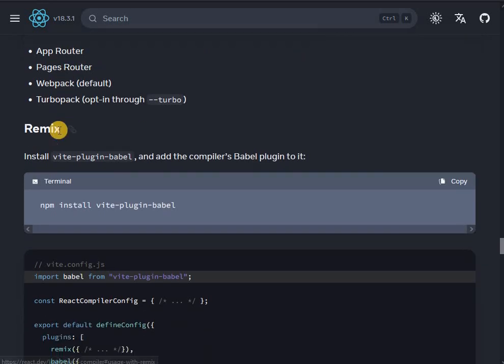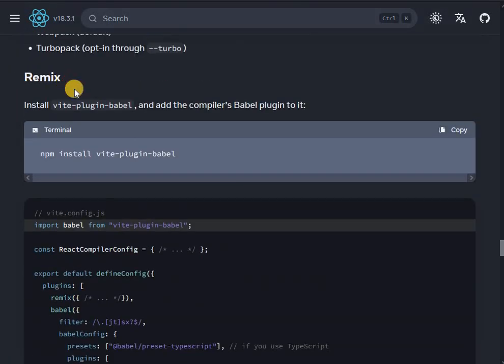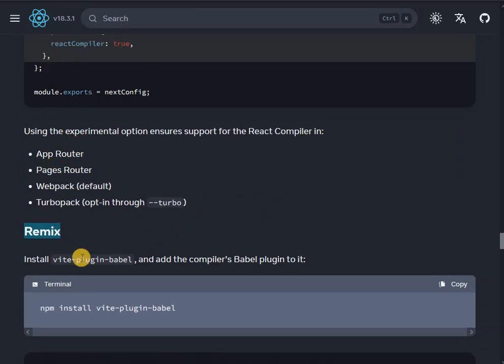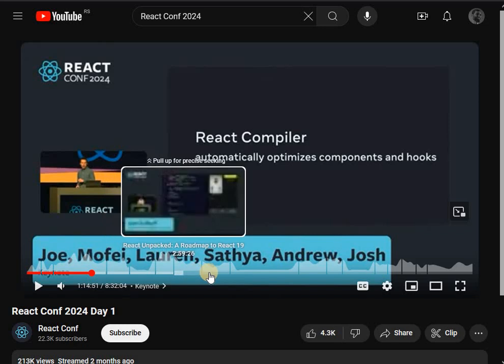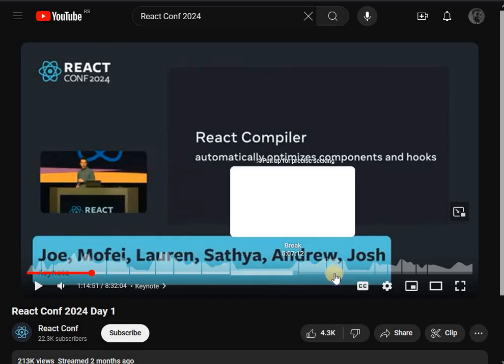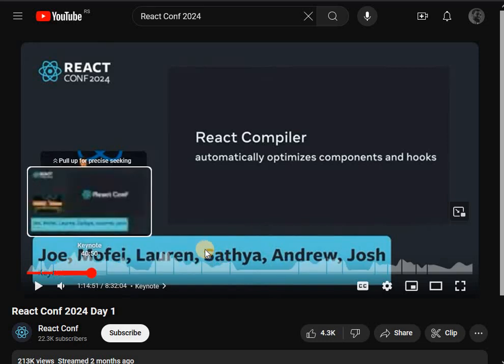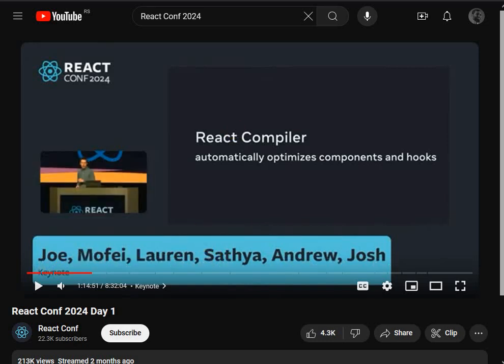Remix, okay, Remix is like deprecated. Literally the developer said it is going to sleep. Also this React config is where the developers talked that there will be no more use for Remix because I forgot why, but they will include all the features of Remix with React 19, I think.